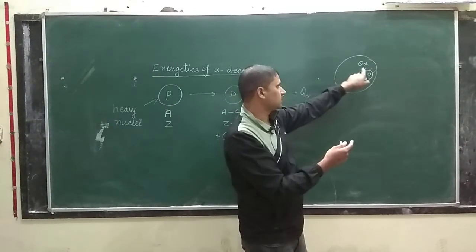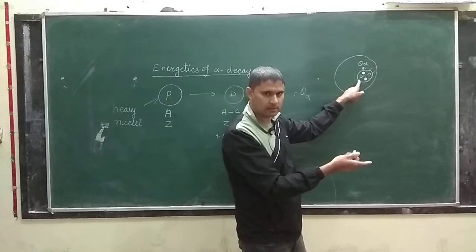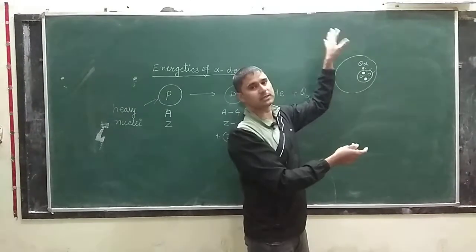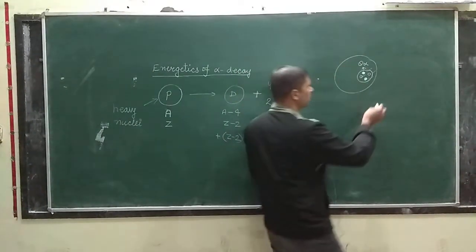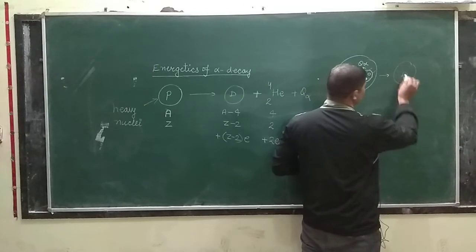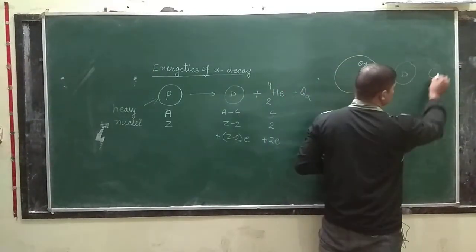So now what will happen? This extra energy due to formation of alpha particle inside the nucleus increases instability inside the nucleus, and finally we obtain a daughter nuclei, and this alpha particle gets liberated here.